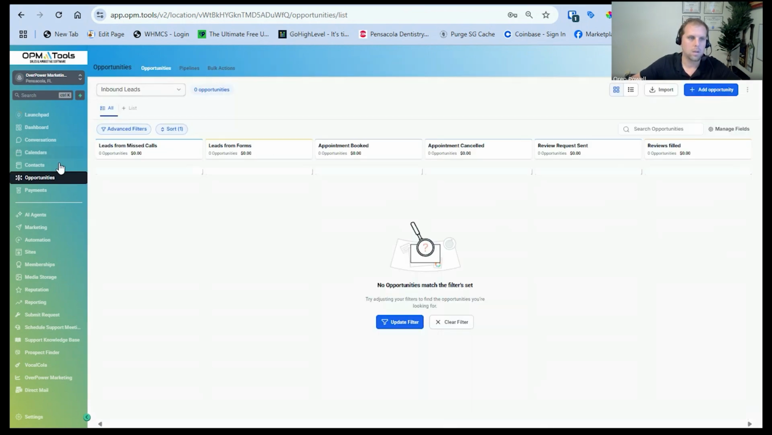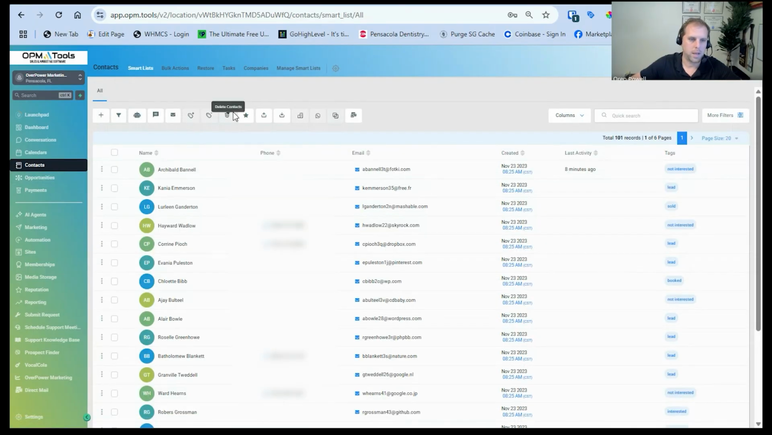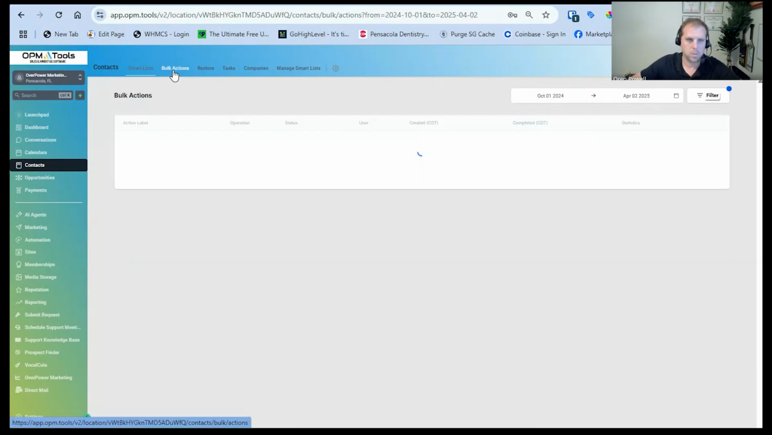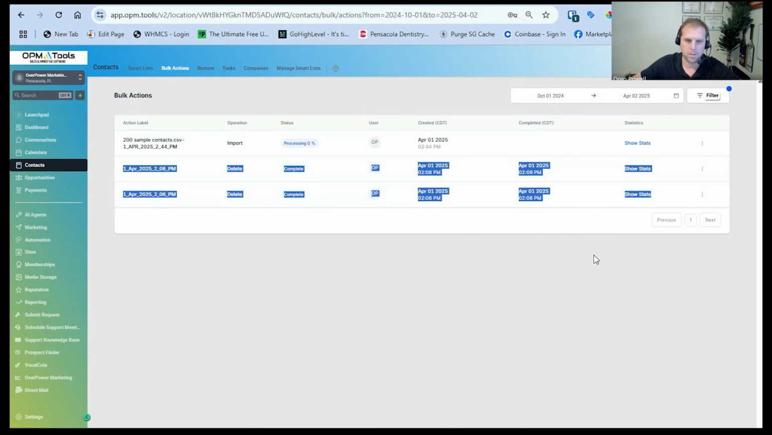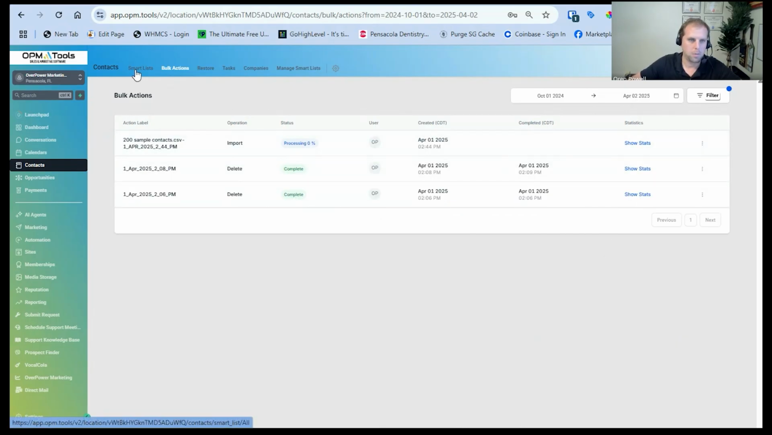All right. If we go back to the contact tab, if you want to check the status of the work that you just imported, you go to bulk action and it'll show it right there at the top and any other additional bulk action that's happened in the past. It's going to be processing for quite some time. So I'm going to go on to the next step while this is working, which is custom fields.